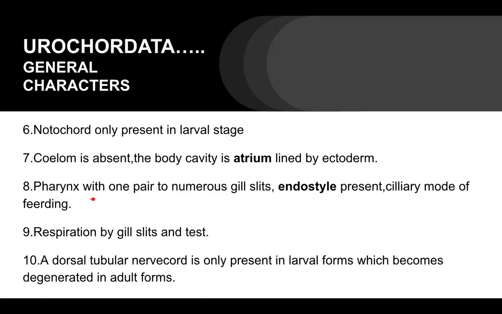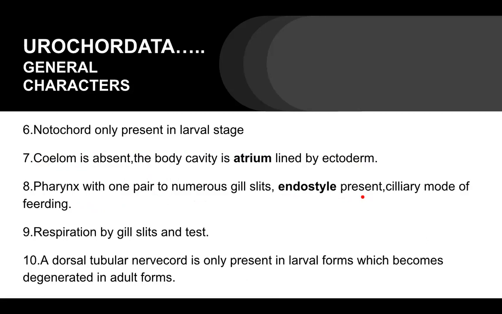Now come to the pharynx. There may be numerous gill slits or maybe one pair of gill slits. So pharynx with one pair to numerous gill slits. There is a special structure like a groove with a row of cilia present in the body, known as the endostyle in urochordates.